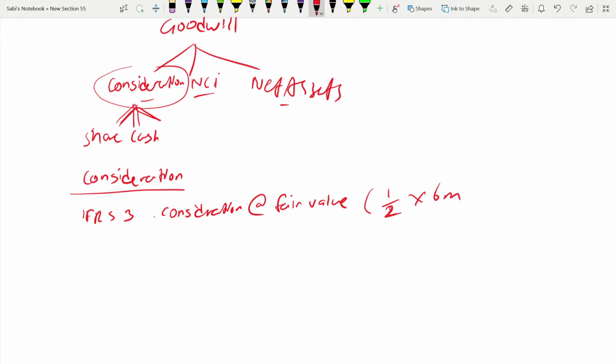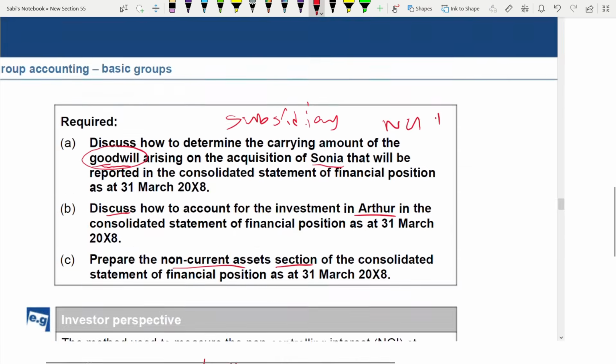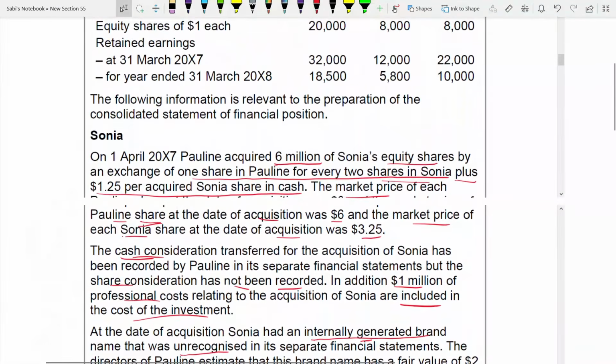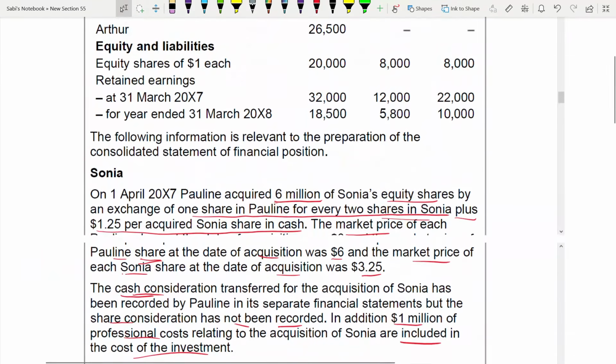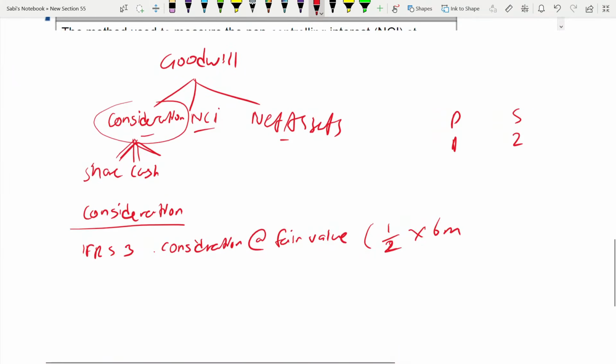It's like the ratio you have to take. 1 share in Poland for every 2 shares in Sonia. Poland acquires 6 million of Sonia's shares. This ratio you have to take.